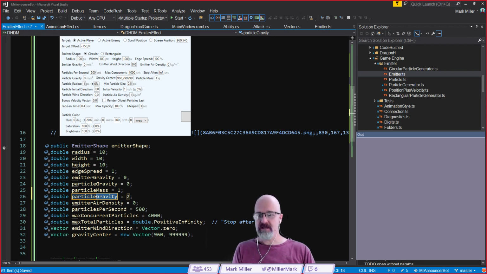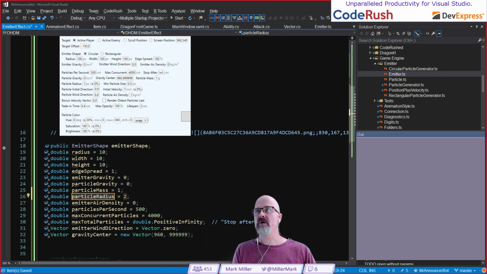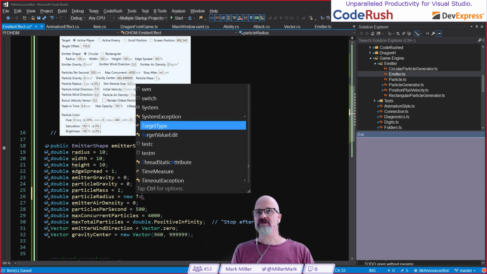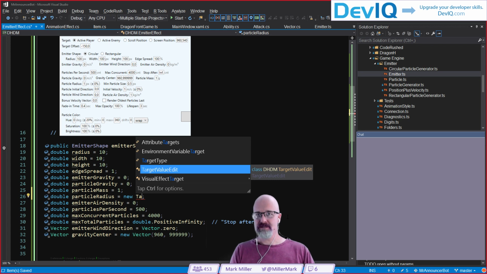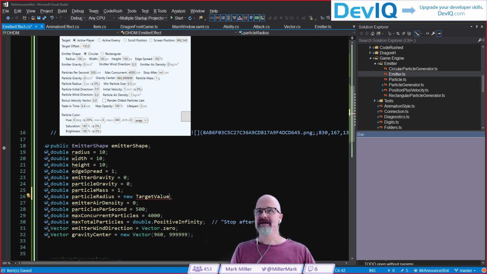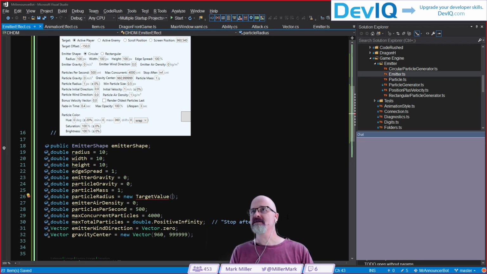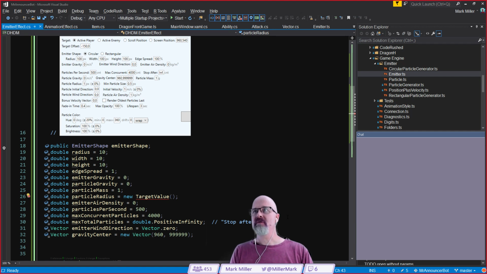We're going to say particle radius. We're going to set that to 1 as well, just like we're seeing in the UI above us. Oh, but that is not an int. That is that new thing called a target value. Okay. Which we probably don't have on the server side also. I have not created over here yet. Yeah. I got to build it. So we're going to say a new target value like that. And we're going to have to build this thing out here. So let's give it a couple parameters here. So target value is going to have the main one. This is our particle radius. So we're going to say 1, comma, a variance of 0%.